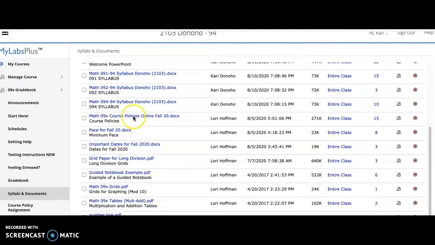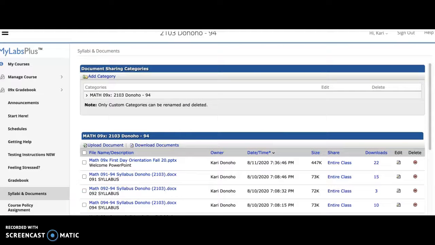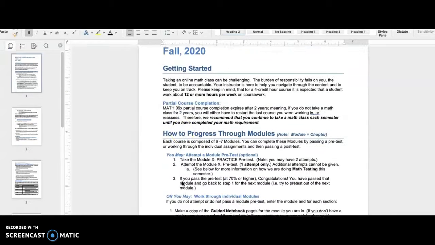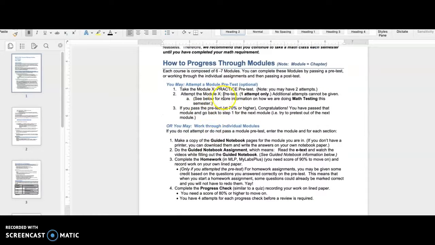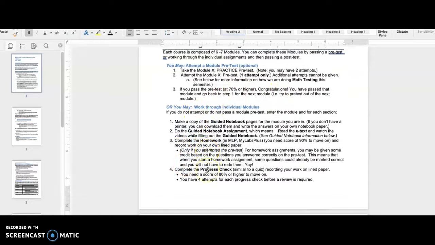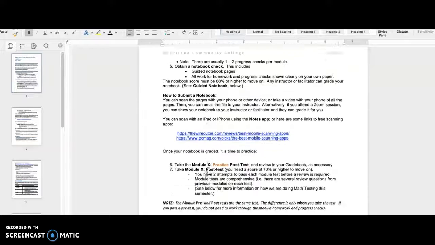Another really important document under here is the course policies document. I'm getting lots of questions whose answers are found in here. Questions about how do I take a pretest, or what are the rules along with that, or how do I work through it? What's the guided notebook? How does this all work?